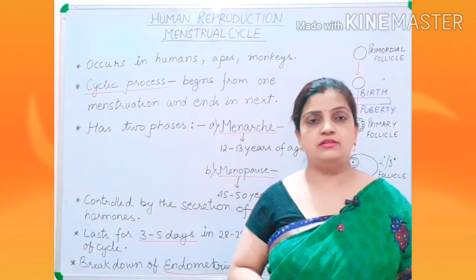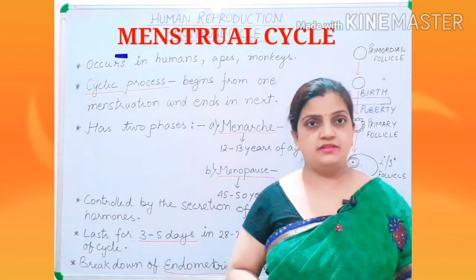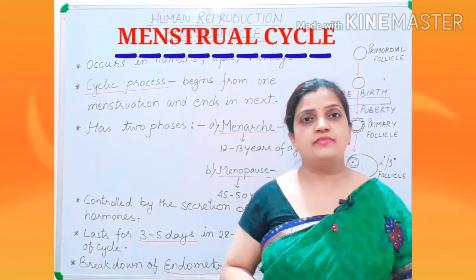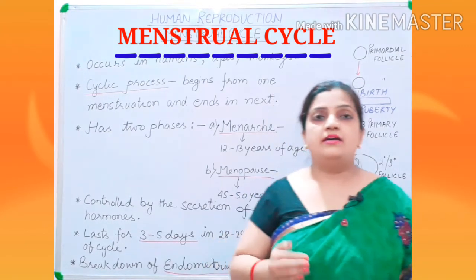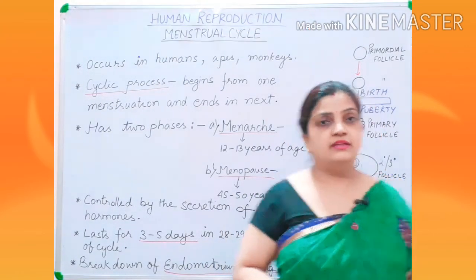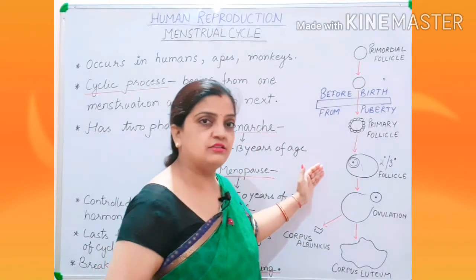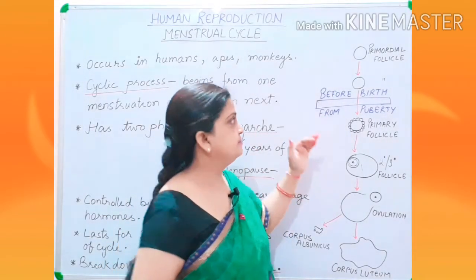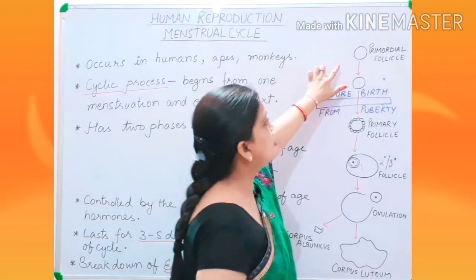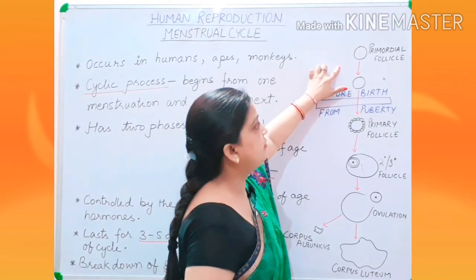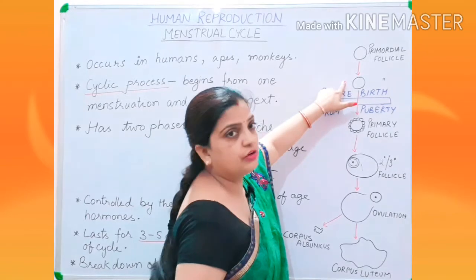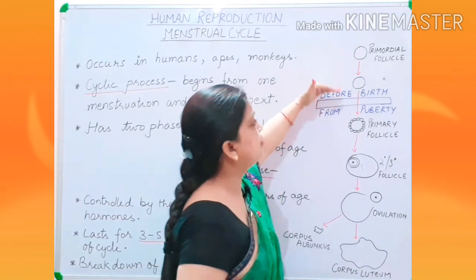Let me explain again the same topic, the menstrual cycle. Now children, before moving to the topic, let us recall this diagram which we discussed in the topic oogenesis. This was your primordial follicle. These were the stages before the birth.